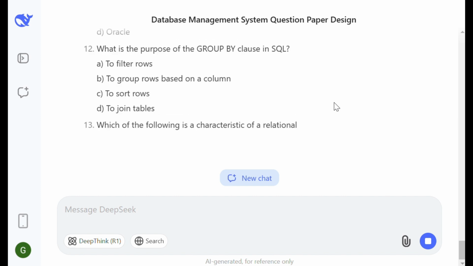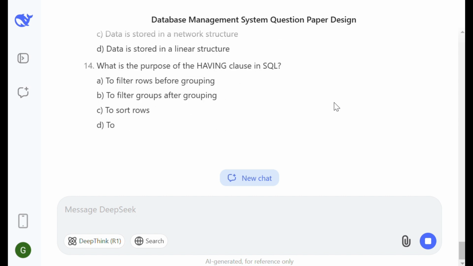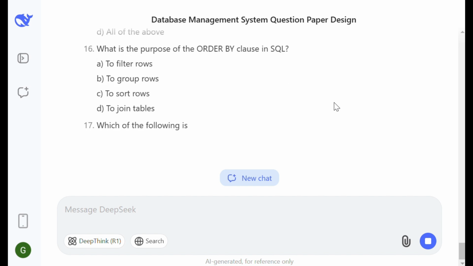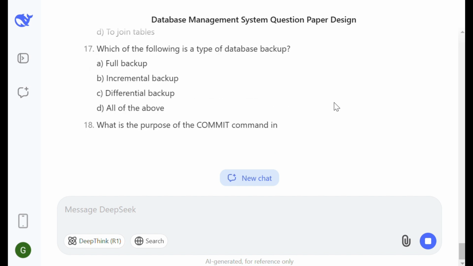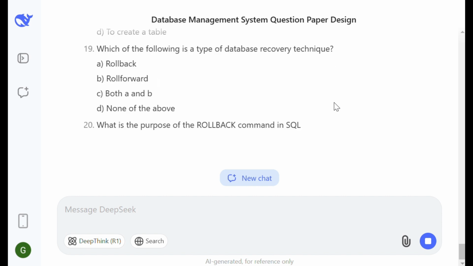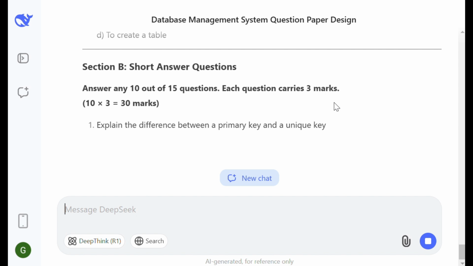It will take some time actually. But our objective is how we can generate a draft of a question paper on a certain topic for the preparation of study for an examination.